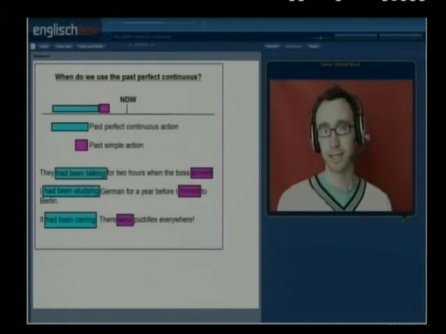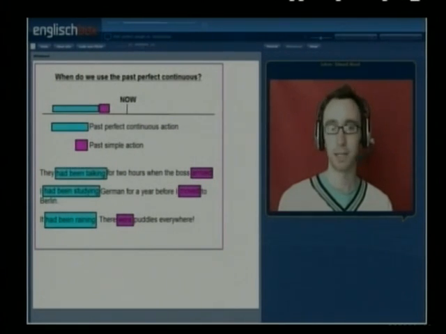Well, we can see now that the past perfect continuous is used to talk about the action and its duration before another action or point in the past. For example, they had been talking for 2 hours when the boss arrived. Or I had been studying German for a year before I moved to Berlin. Or the final example, it had been raining, there were puddles everywhere.